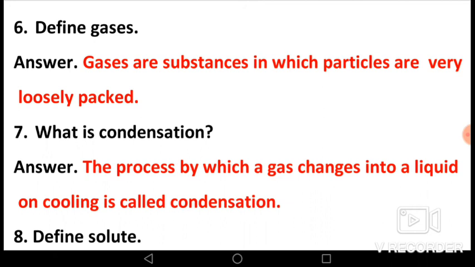Seventh question, what is condensation? The process by which a gas changes into a liquid on cooling is called condensation.